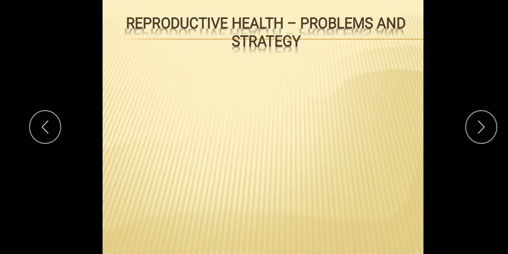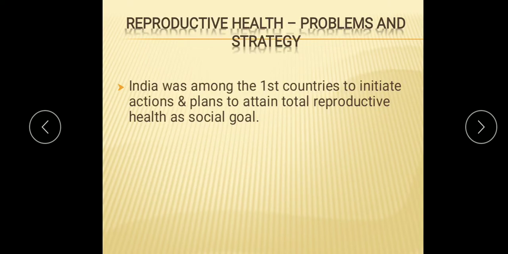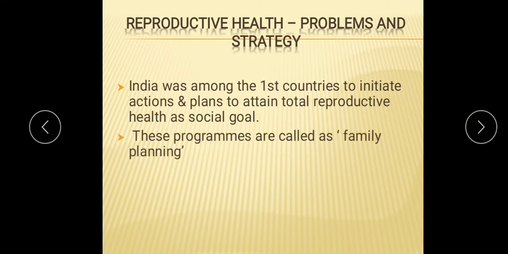Now, reproductive health problems and strategy. India was among the first countries to initiate actions and plans to attain total reproductive health as a social goal. These programs are called family planning programs.